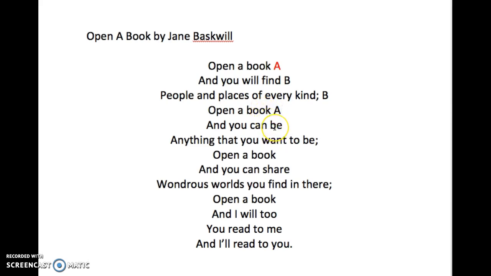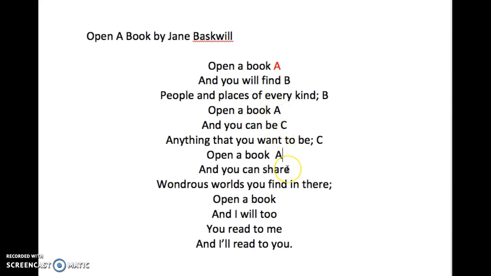Book and be do not rhyme, and be and kind do not rhyme, so be will get its own letter C. And then you see the repetition of be again, so that will also get a C. Here's the repetition of book again, so book will get the letter A. Then you come across share. Share does not rhyme with book, be, kind, or find. So share will get its own letter D. Share and there do rhyme, so there will also get the letter D.